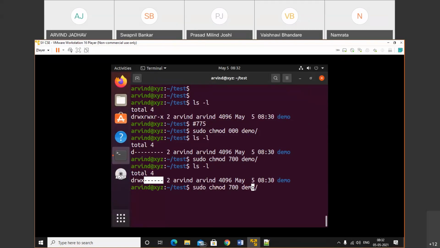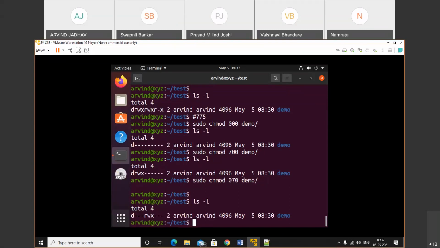I will set the permission for the group owner. So instead of that 0, here I will set it for the group owner only. Let's check out ls -l. See, 0 for the owner, 7 for the group owner, and 0 for the other. So you will see 0 for the owner, 0 for the other, and only the group owner has read, write, execute.